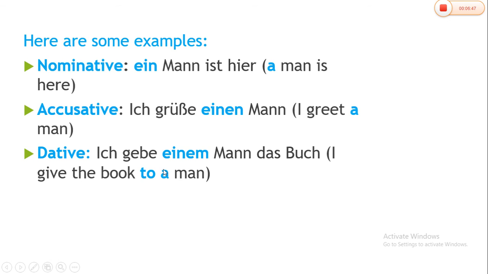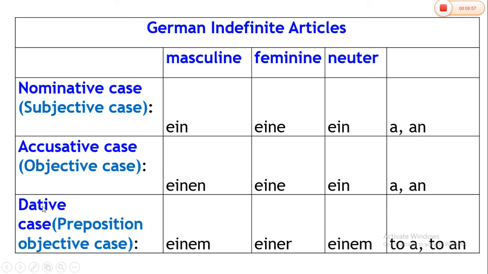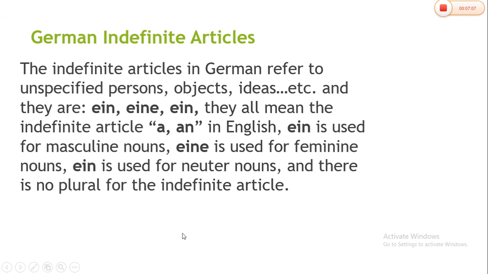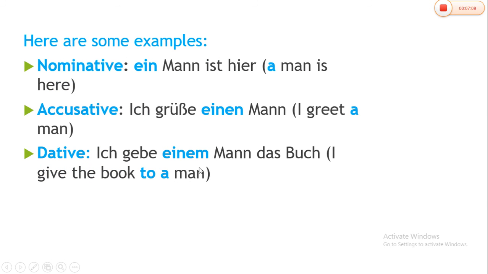Masculine. And what is this a, which article? Well, this is the dative case because it is coming after preposition. So dative case, masculine noun, what should be coming? Einem. And hence we wrote einem here.